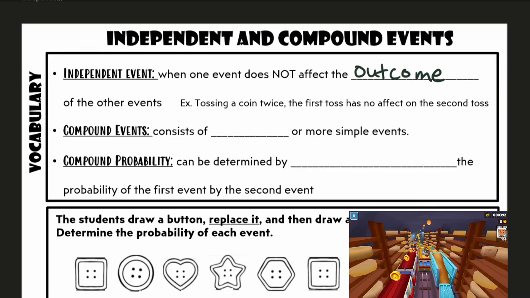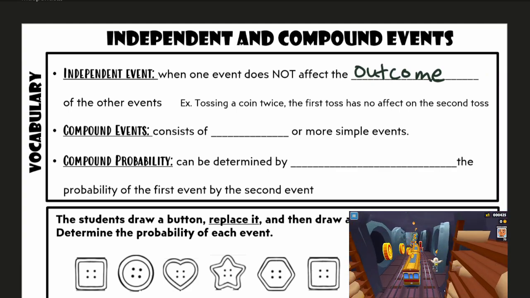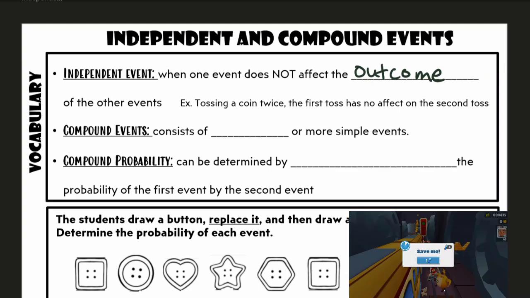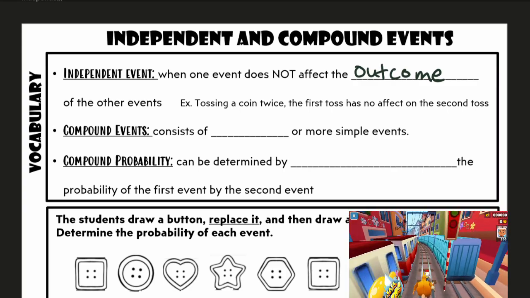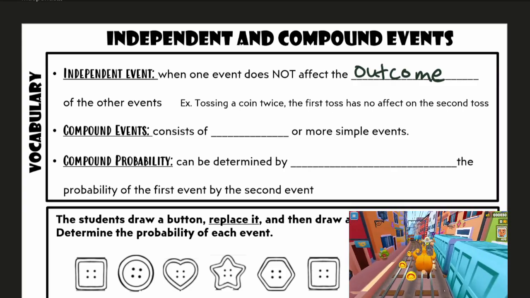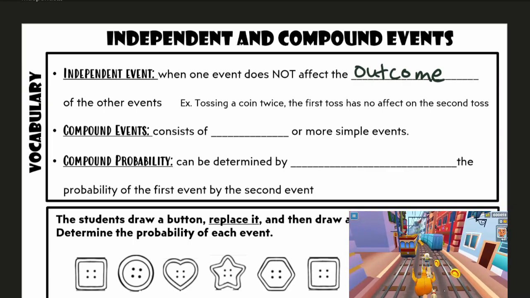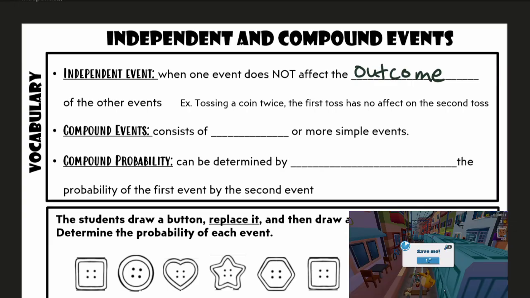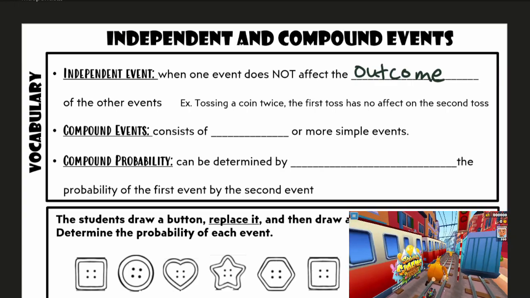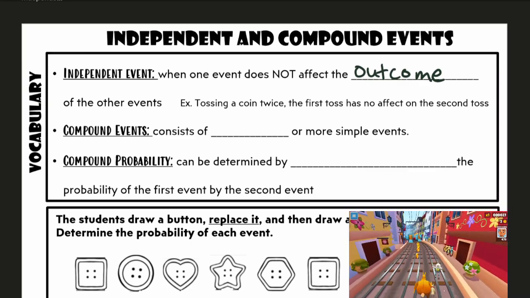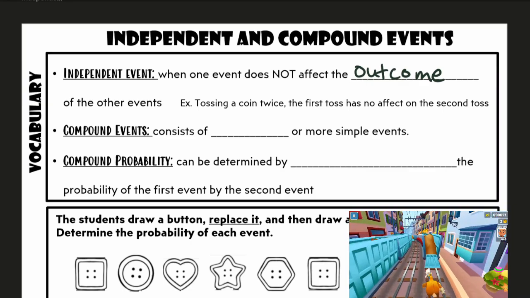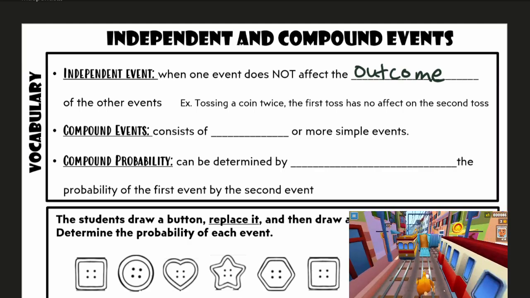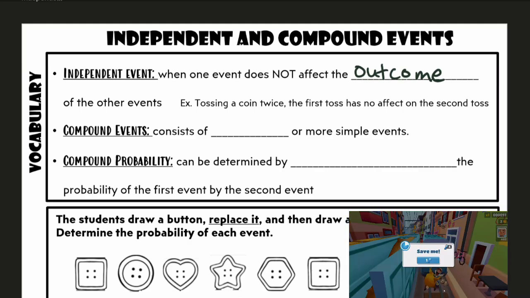Each event is its own thing. So think like tossing a coin. One coin toss is not going to affect my second or third coin toss. Or if you're rolling a die, my first roll is not going to affect my second roll or my third roll. Each event happens on its own, and it doesn't affect the other events.